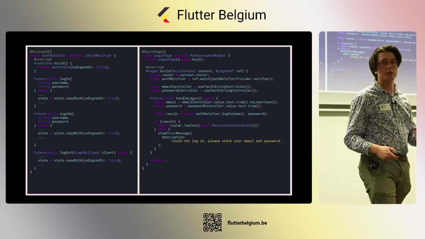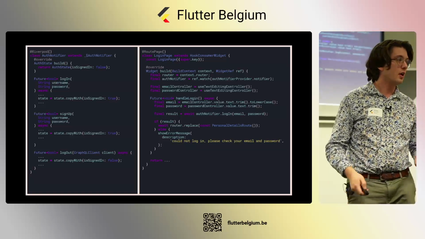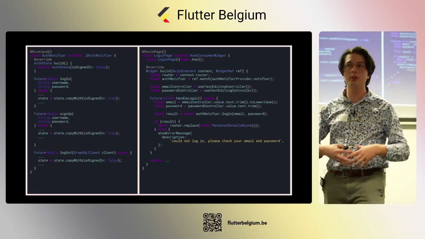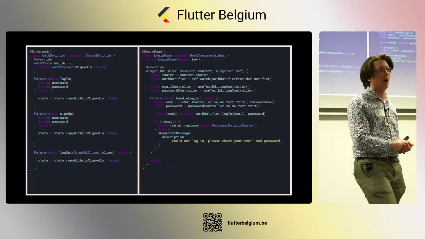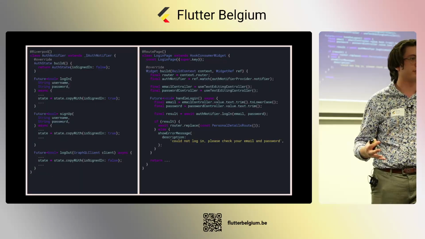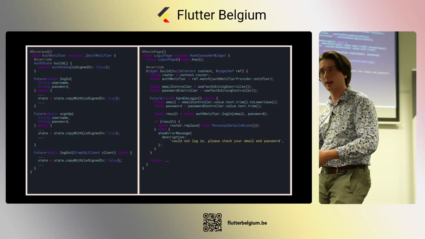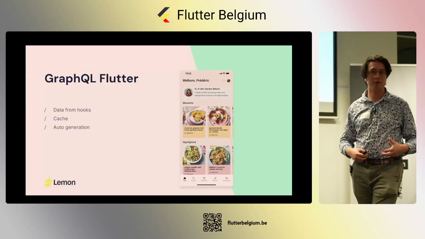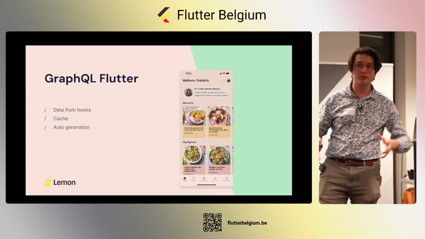Then another thing we need to tackle is our calls. Here at Lemon, we almost always use GraphQL because we build our own custom backends, and we like GraphQL because we have all the domain generation and everything that comes with it. So we use GraphQL Flutter. GraphQL Flutter is a very nice package.